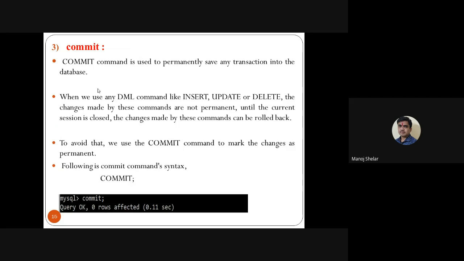Then commit. Suppose you want persistent storage, meaning permanent storage of some data, so use the commit command. Simple example: suppose student is one table, and in the student table there are 86 records. Today suppose you insert 86 records in the student table and then fire this commit command. So if you open this table anytime, for example after 1 year, in the database, you get all 86 records. But in case the commit command is not fired after the 86 records, there is no guarantee that after 1 year or 2 years this data is available in my table. So the main purpose of the commit command is to store data, meaning persist data, or save data in the database, or permanent store.